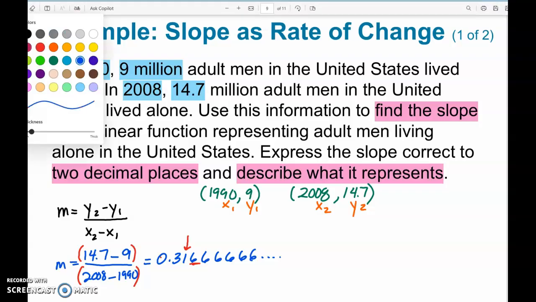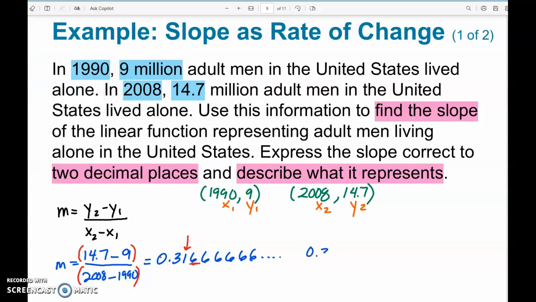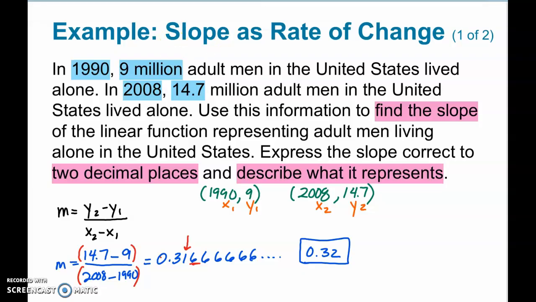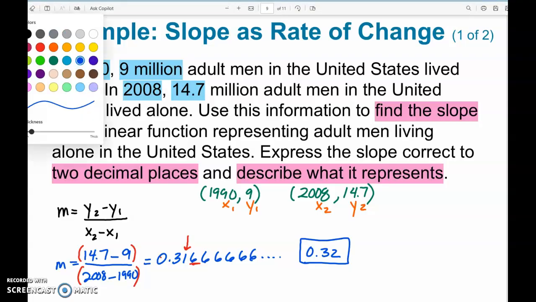So we add 1 to that, and we would end up with 0.32. So this is my answer here. But I don't want to stop there because I do have to describe what this means. And so in order to help you describe what this means, what you need to do is take a look at the units. So go back to the problem and recall what the units were.